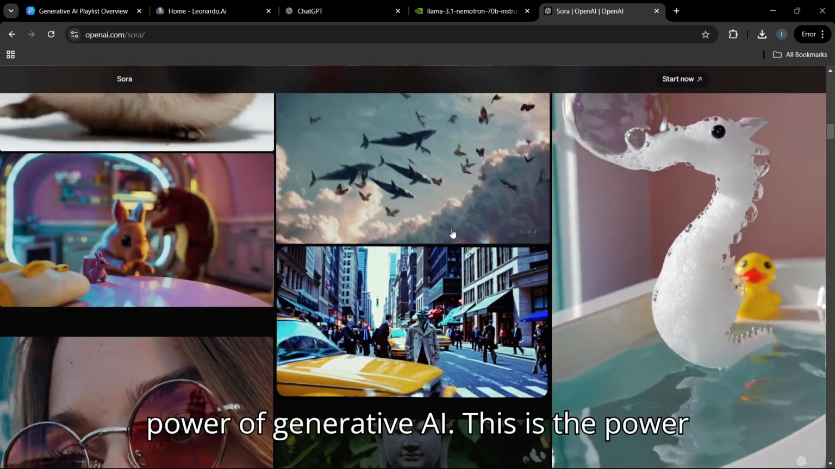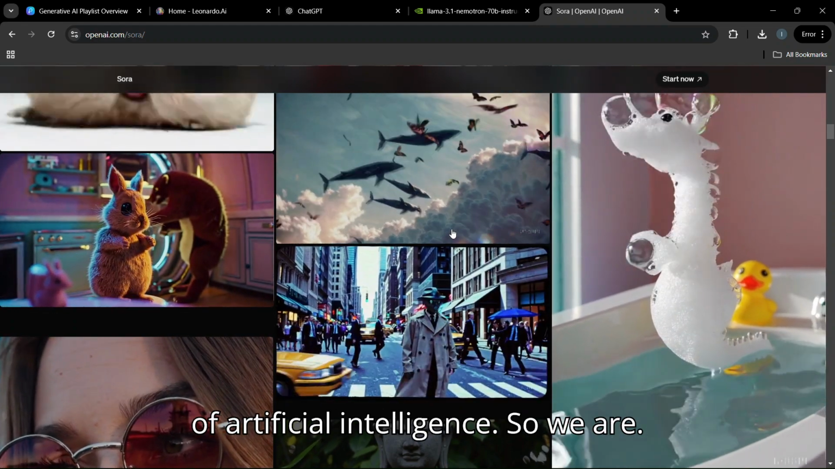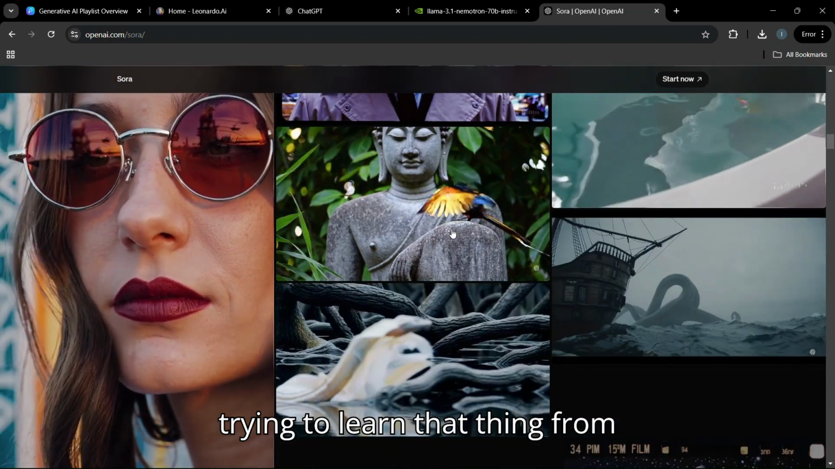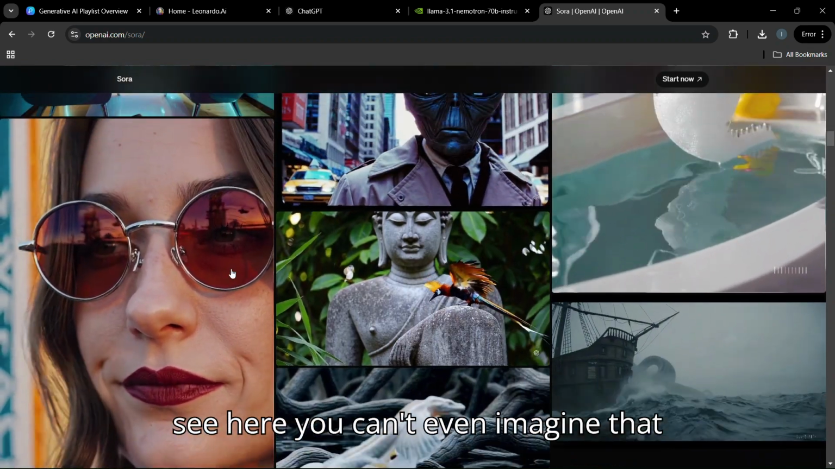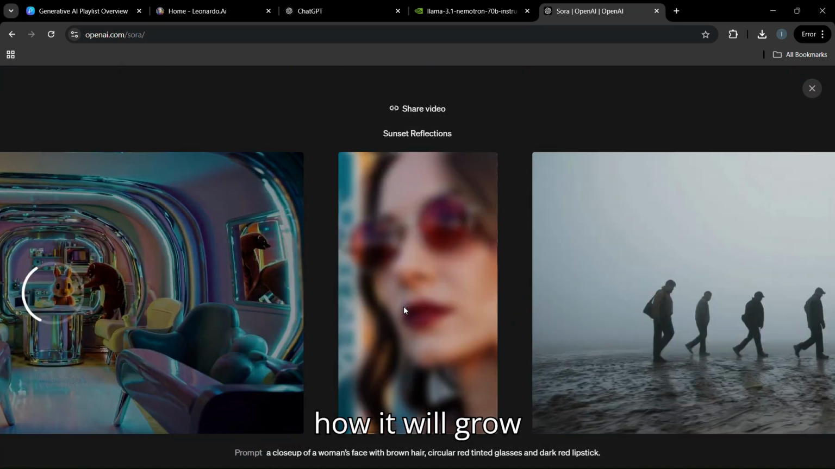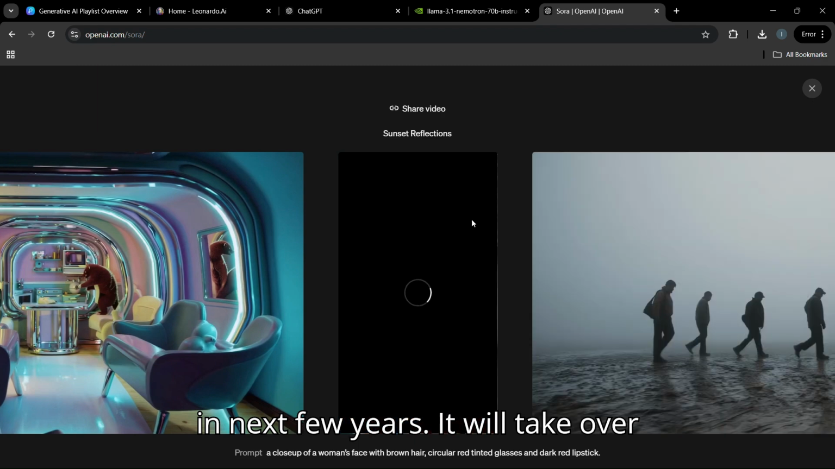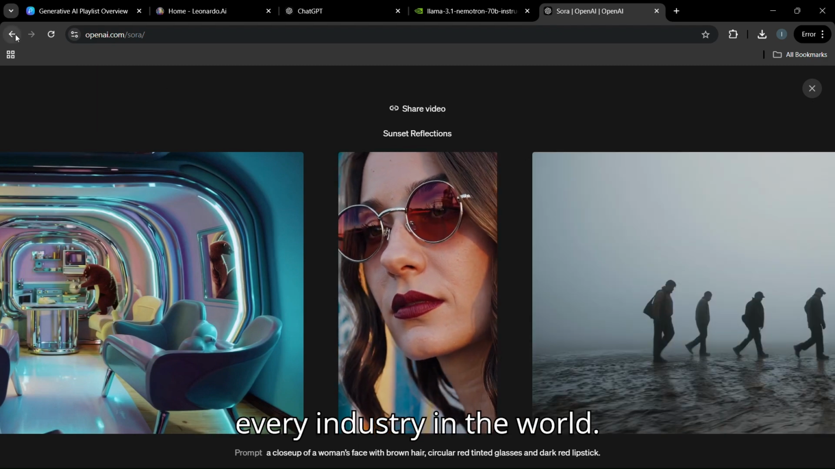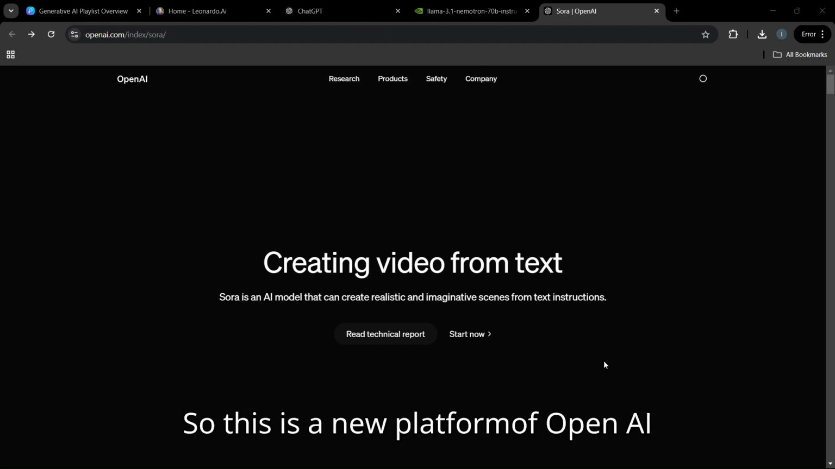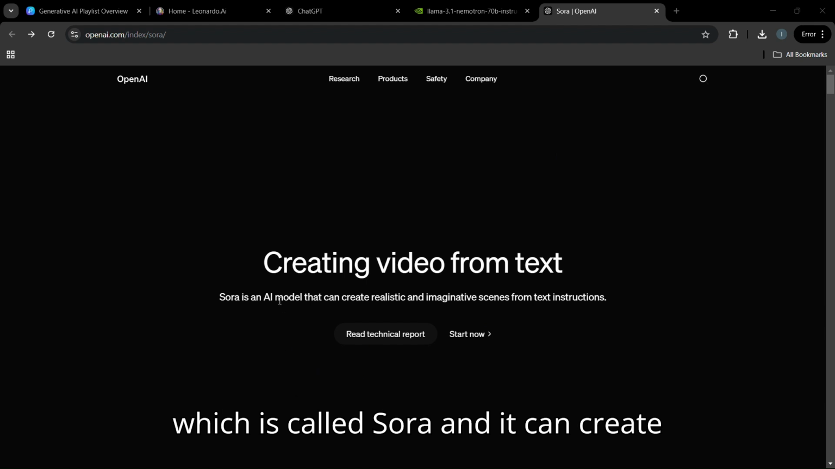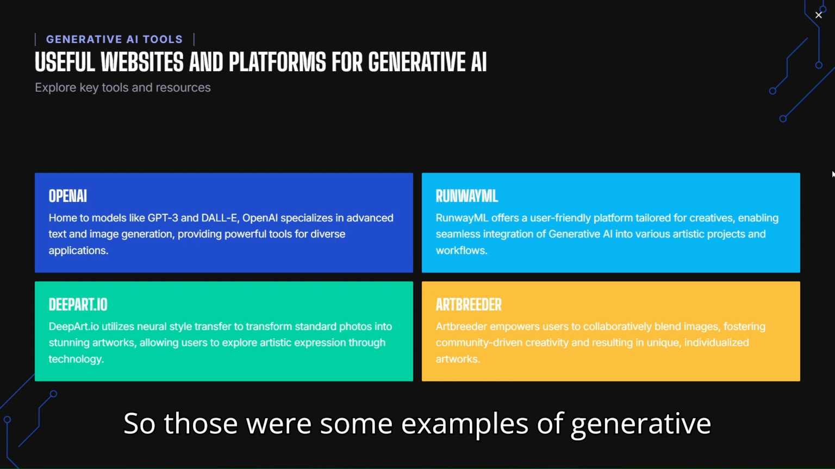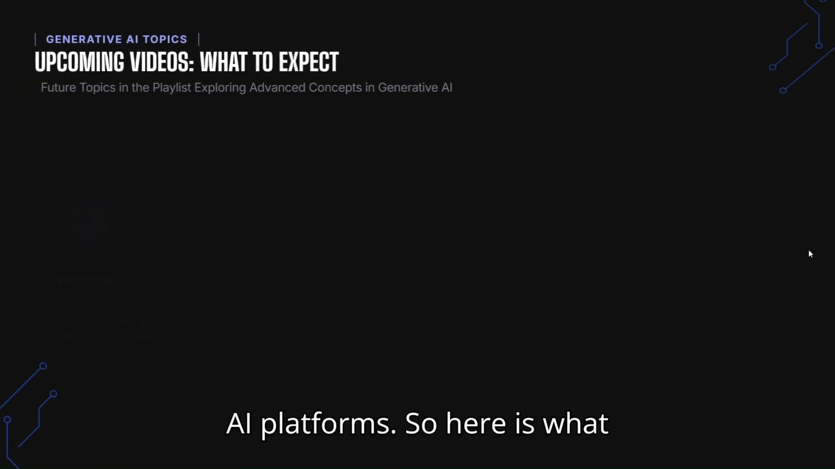So this is the power of generative AI. This is the power of artificial intelligence. So we are trying to learn that thing from scratch. You can see here, you can't even imagine how it will grow in the next few years. It will take over every industry in the world. So this is a new platform of OpenAI, which is called Sora, and it can create video from text. So those were some examples of generative AI platforms.